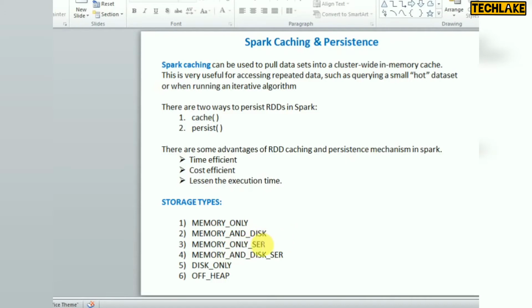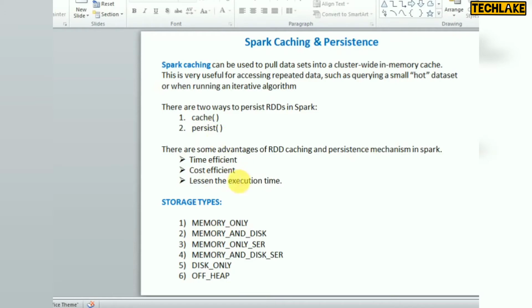Memory only serialized is another option, where the data is stored as a serialized Java JVM object, which gives the best performance. The same goes for memory and disk serialized, where the JVM object is stored. The other options are disk only, which stores only on disk instead of memory, and off heap, where you need to enable that parameter. This is the list of config options you can use with persist.